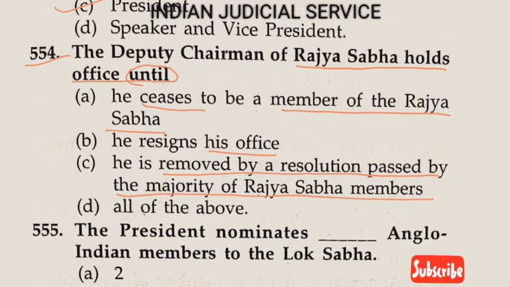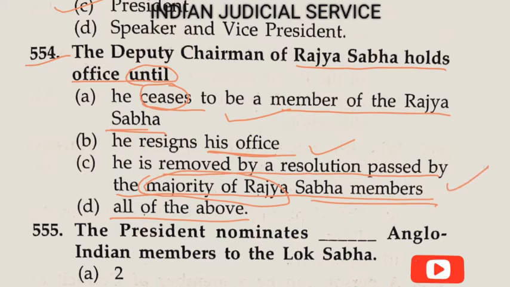And option D, all of the above. So the Deputy Chairman of Rajya Sabha holds his office until he ceases to be a member of Rajya Sabha. So this statement is correct. Until he resigns his office, this is also correct. And the last one, he is removed by a resolution passed by a majority of Rajya Sabha members. So all three statements are correct here. So clearly the answer is option D.